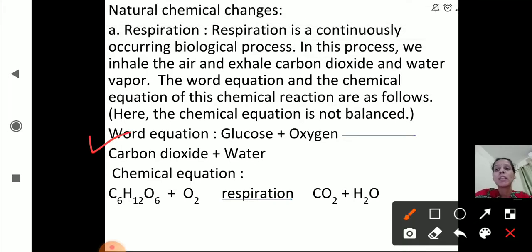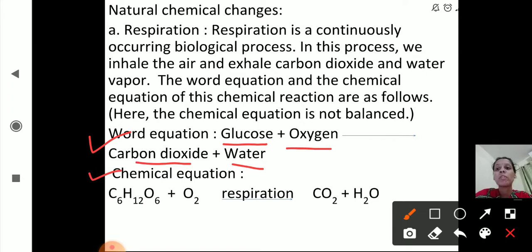So here is the chemical equation which is given, and it is not balanced. The word equation is glucose plus oxygen. Glucose, which is present in our cells, reacts with the oxygen which we are inhaling, and it gives out carbon dioxide plus water. So this is the word equation and this is the chemical equation.